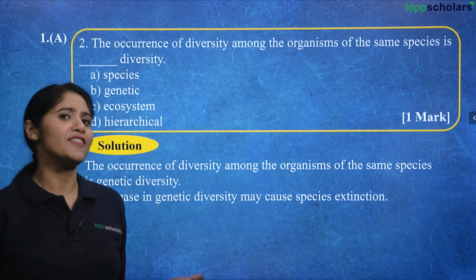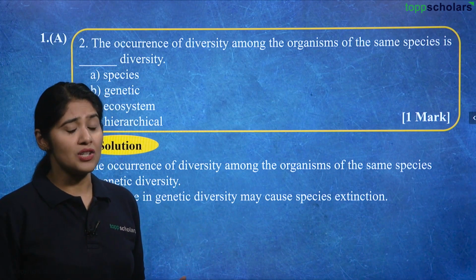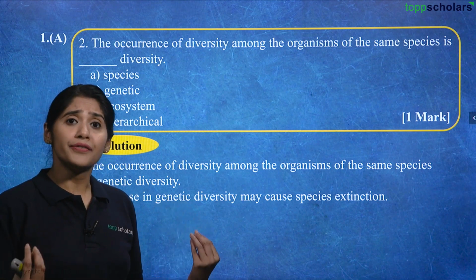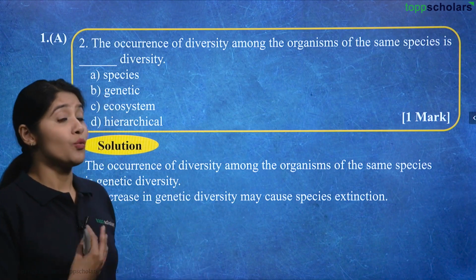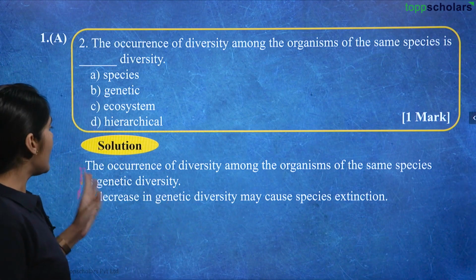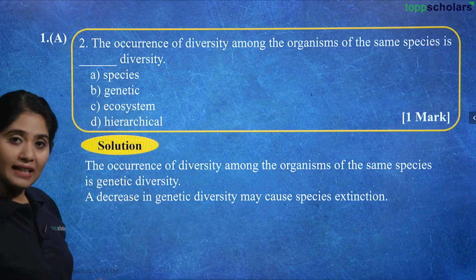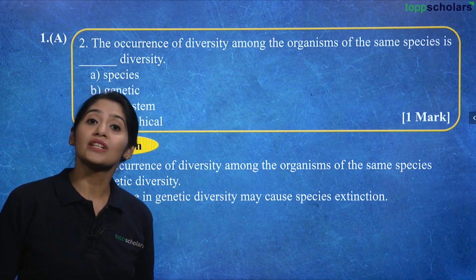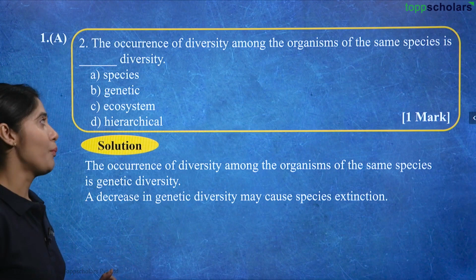If you see that within a species, there are a lot of differences. Even in human species, you see people are of different color, different height, different features, etc. So what is it because of? It is because of genetic diversity. The occurrence of diversity among organisms of same species is genetic diversity. A decrease in genetic diversity may cause species extinction. So genetic diversity is that important.